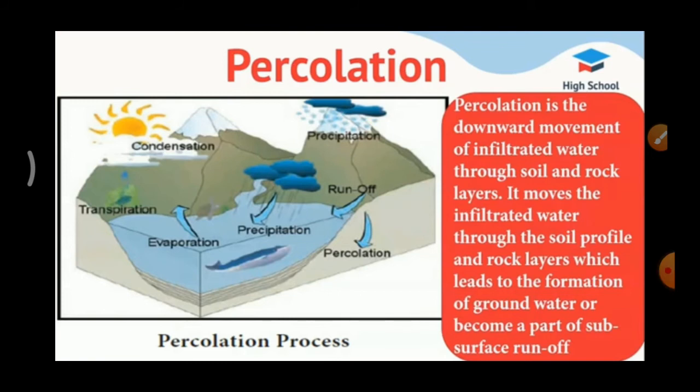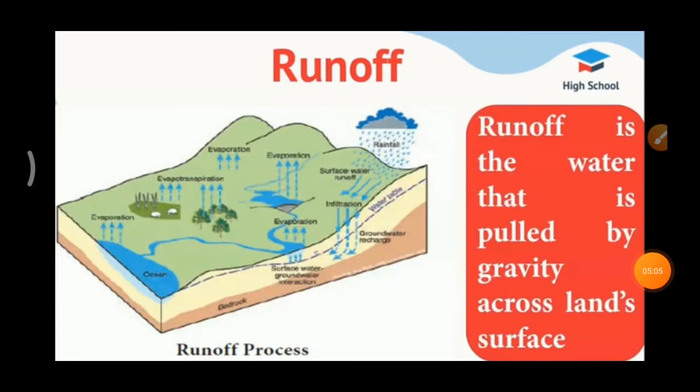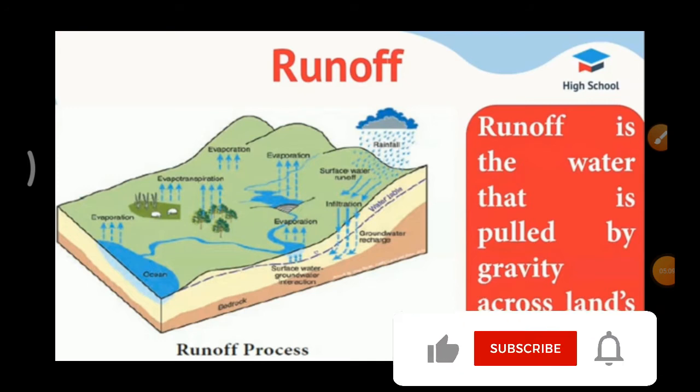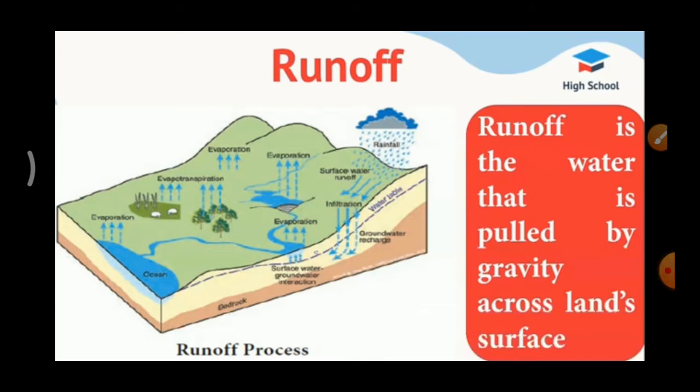Next we are going to see about runoff. Runoff is the water that is pulled by gravity across the land surface. It replenishes groundwater and surface water as it percolates into an aquifer, or moves into a river, stream or watershed. Flow of water is called runoff.